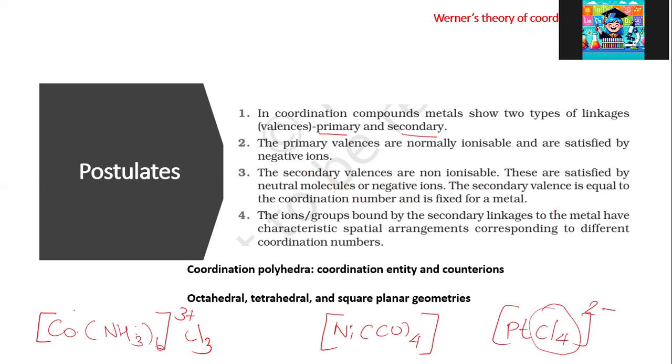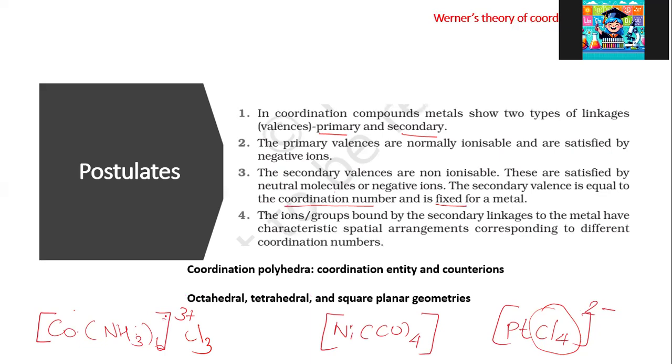a negative charge. The secondary valence is equal to the coordination number and it's fixed. Secondary valence is also called coordination number, and every metal has a fixed coordination number. So some metals have characteristics which correspond to different coordination numbers. So they are not attaching in a way that they want to. A spatial orientation is to be maintained for this